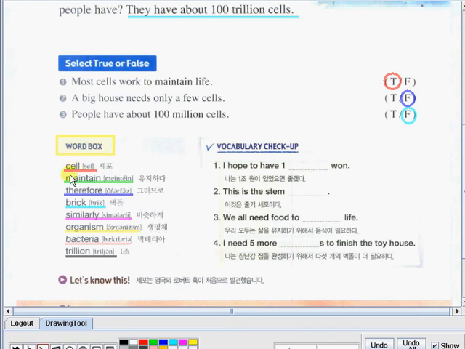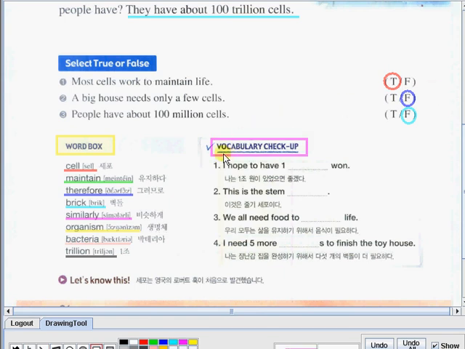Please repeat after me. Cell, maintain, therefore, brick, similarly, organism, bacteria, and the last one, trillion. So if you have time, you can make sentences for these words. Now, let's proceed to our last activity for today.